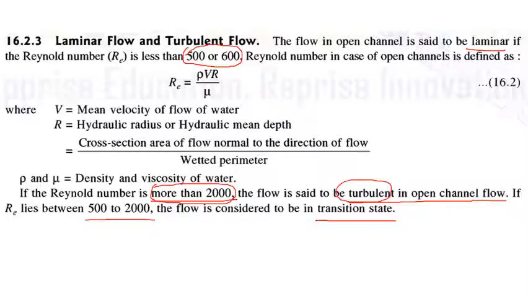And the third state, where the Reynolds number is between 500 and 2000, the flow is in transition state. Reynolds number is given by Re = ρVR/μ, where V is the velocity, R is the hydraulic radius or mean depth, given by the cross-sectional area divided by the wetted perimeter, and ρ and μ are the density and the viscosity of water.